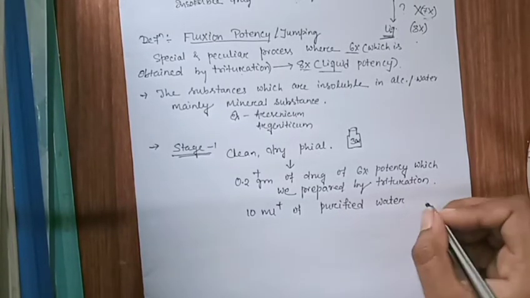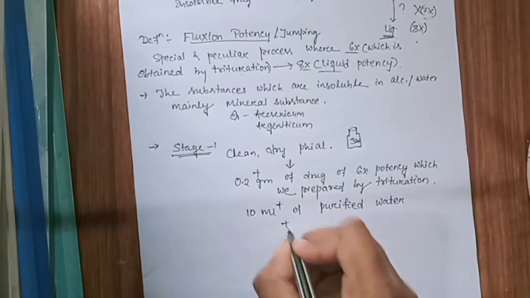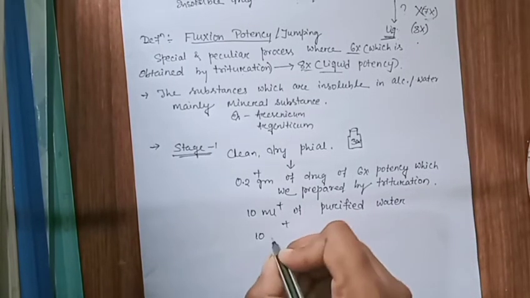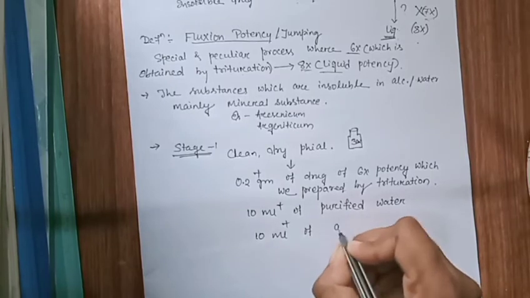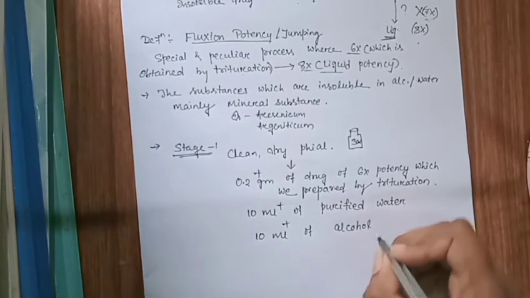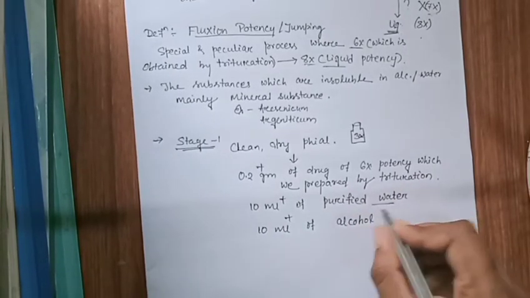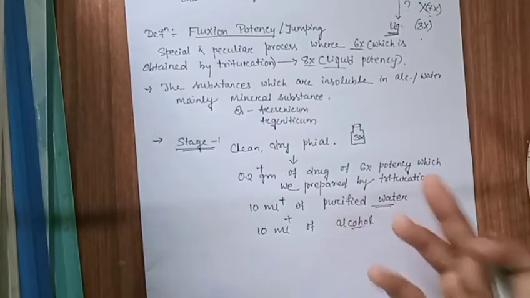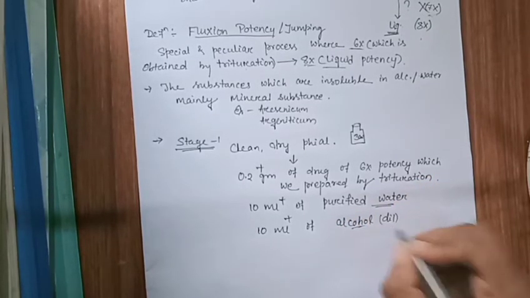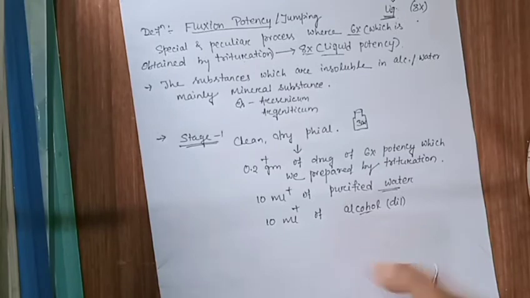or our dispensing water, dilute water, then 10 ml of alcohol. Which alcohol do we use? These are our dispensable alcohol, purified water and dispensable alcohol or dilute alcohol. Here we take dilute for the first liquid potency.